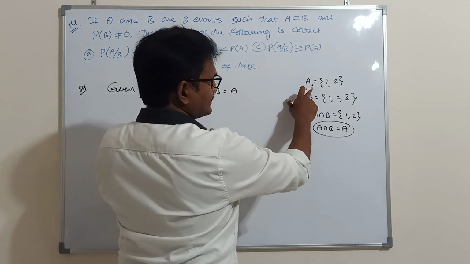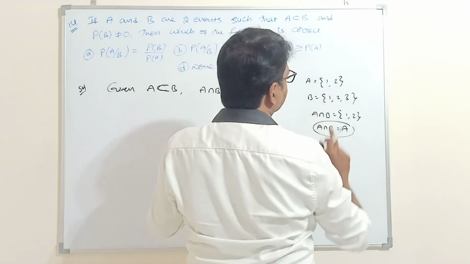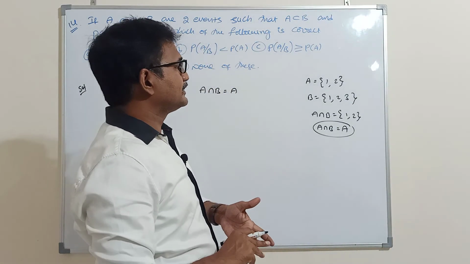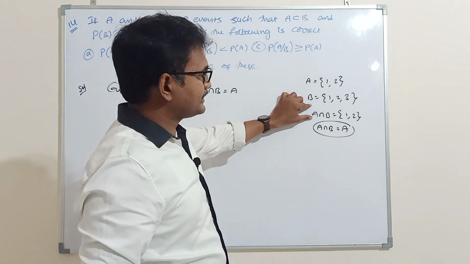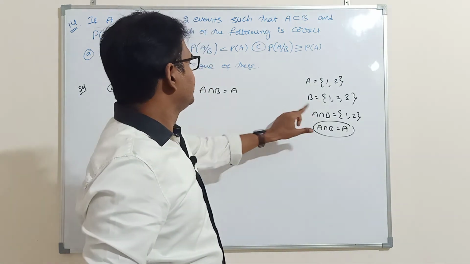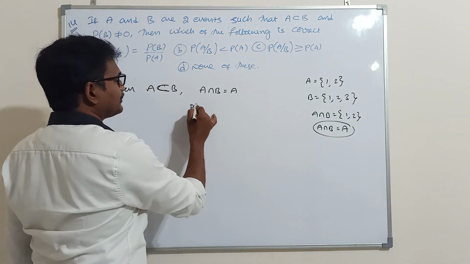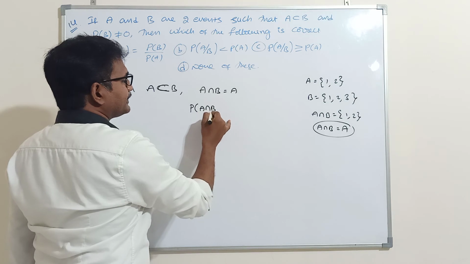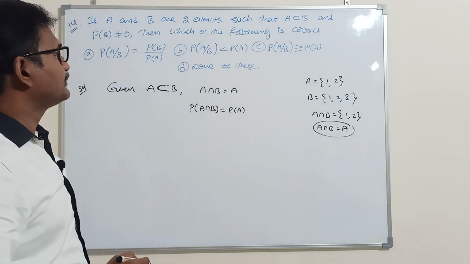Whatever elements are there in set A are also there in set B. That's why A is called a subset of B. Then A intersection B is A. Apply probability on both sides: P of A intersection B is equal to P of A.